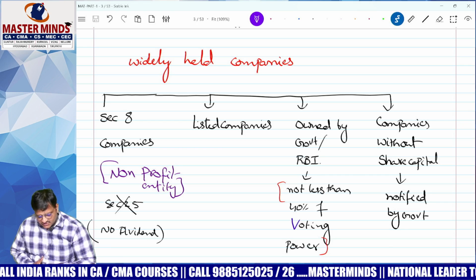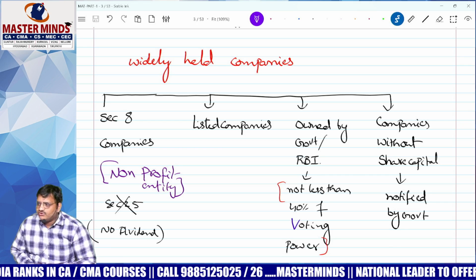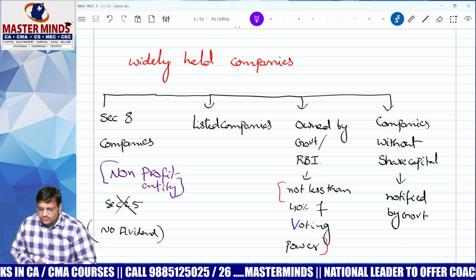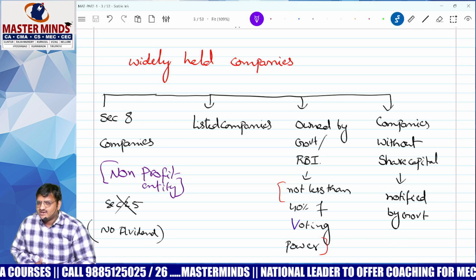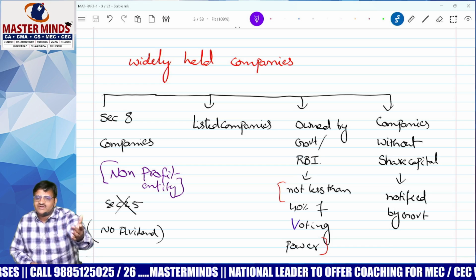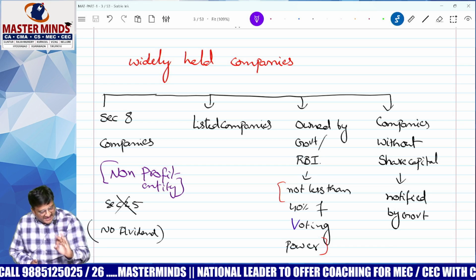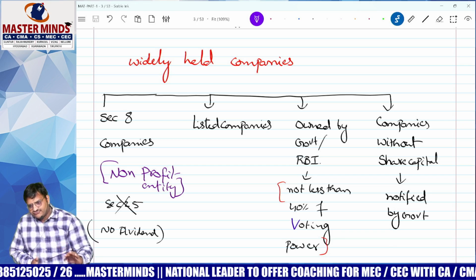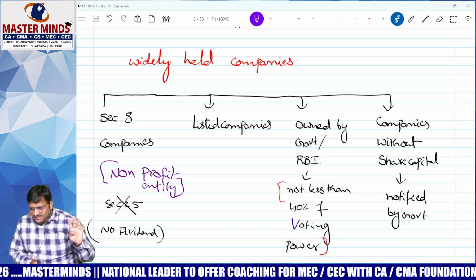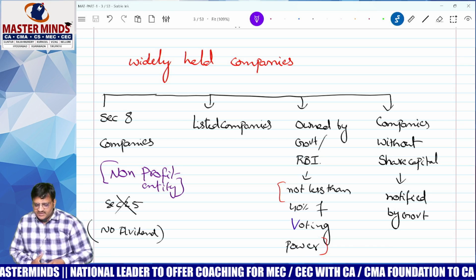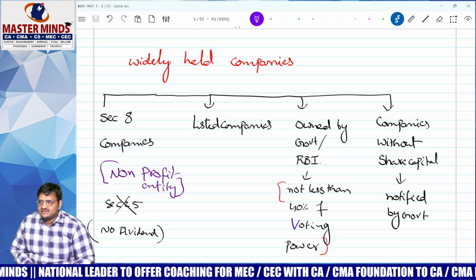Next, a company owned by RBI or a company owned by the government. Sir, how do we know whether a company is owned by the government or RBI? The point is a minimum of 40% voting power. I will take the best example, BSNL.